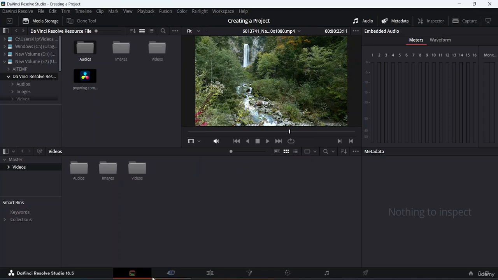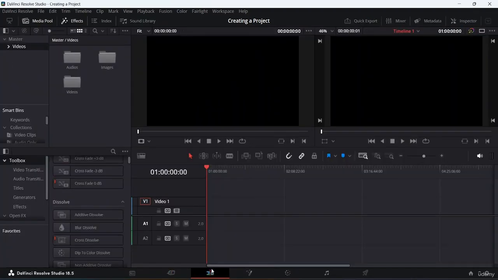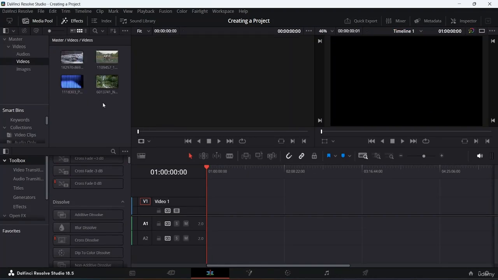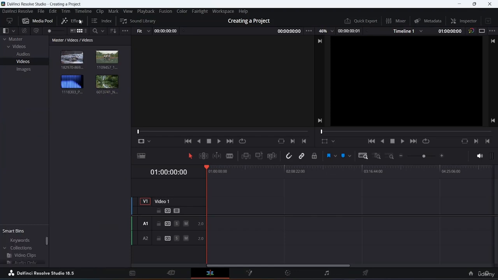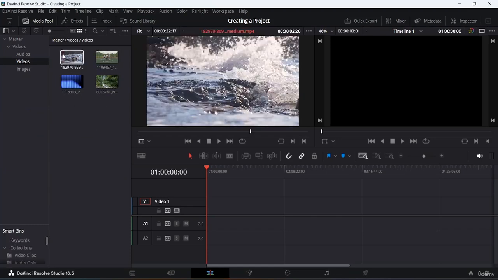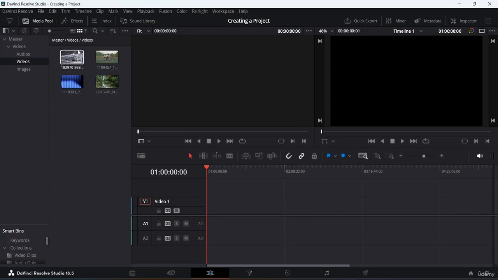Okay, and once you're done importing, if you go to your edit page, you will also be able to see a page quite like this. If you double click over here, then only you will be able to see all of those videos. And if you want to go back frame by frame, you can come here.